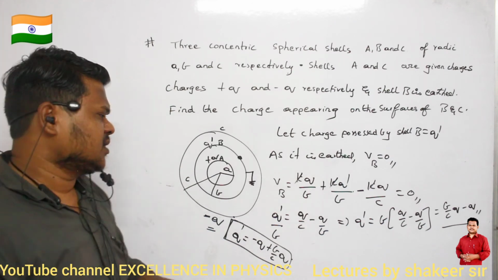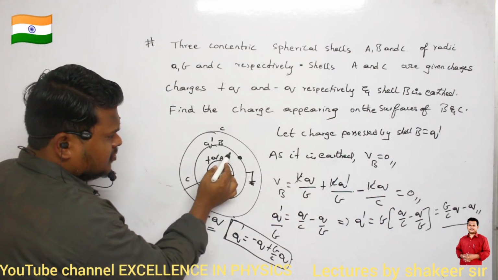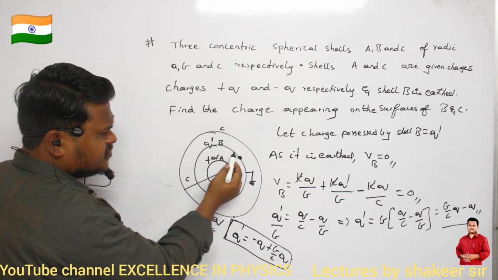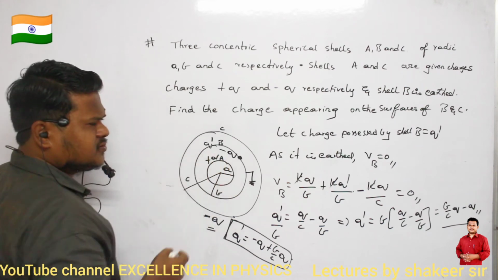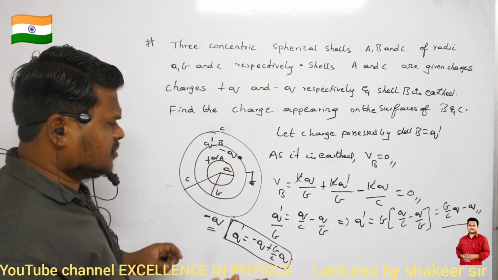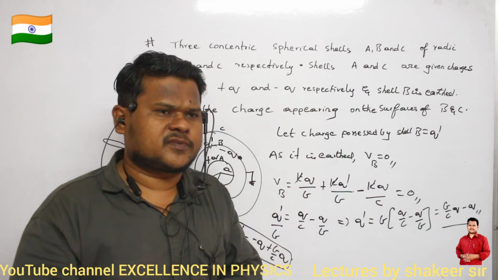See, here I have plus Q charge. So what will be the charge on the inside surface of shell B? It should be minus Q, because oppositely faced surfaces should have an equal amount of charge.